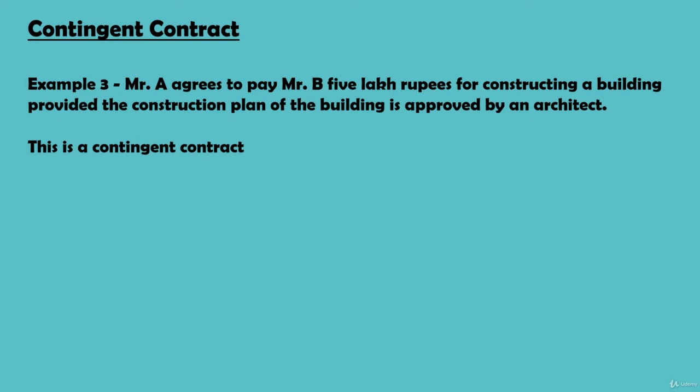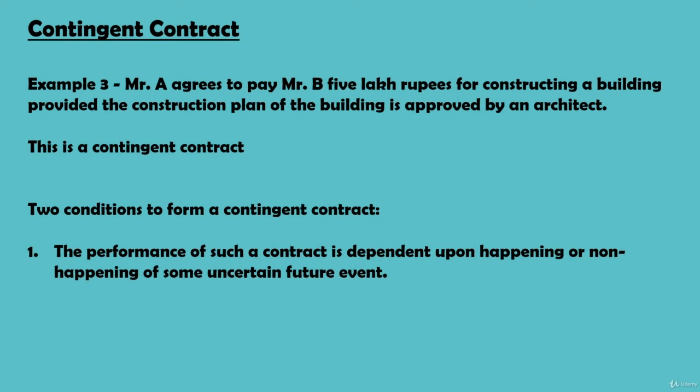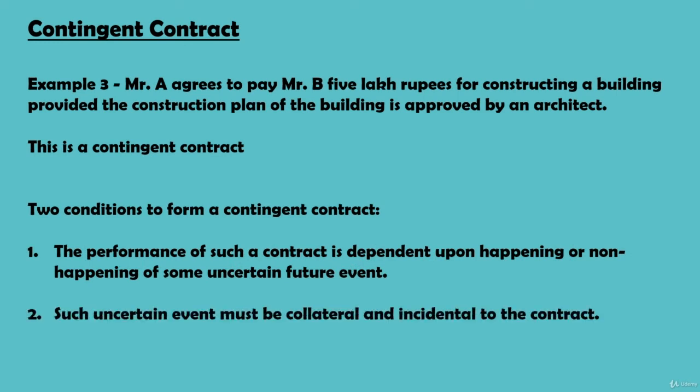So a contingent contract is formed in the following two conditions. The performance of such a contract is dependent upon happening or non-happening of some uncertain future event. Second, such uncertain event must be collateral and incidental to the contract. Okay, now in next lecture we will discuss certain rules regarding contingent contracts.